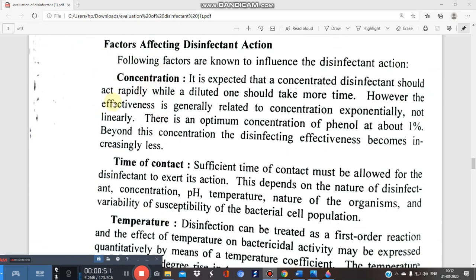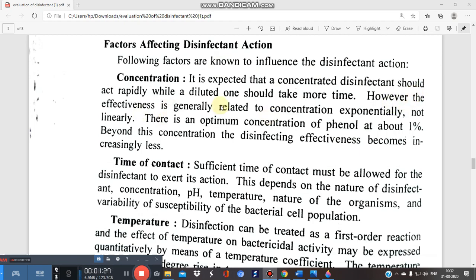How will concentration affect it? We need to prepare a disinfectant in such a concentration that it will exert the bactericidal action. If 1% is required and we are preparing 0.1%, ultimately 0.1% is not efficacious enough. It will not kill all the bacteria or microorganisms. So it is expected that a concentrated disinfectant should act rapidly while the diluted one will take more time. So special care should always be taken while handling these types of disinfectants because they are corrosive.